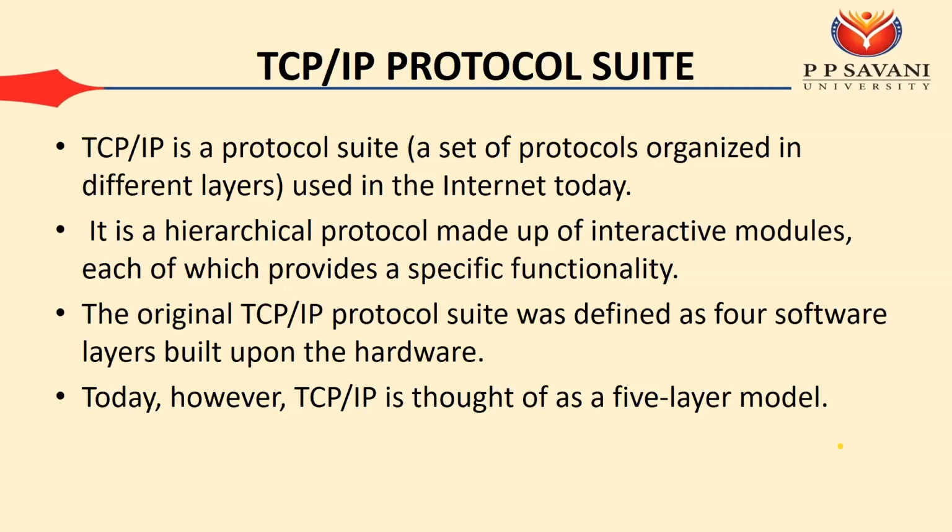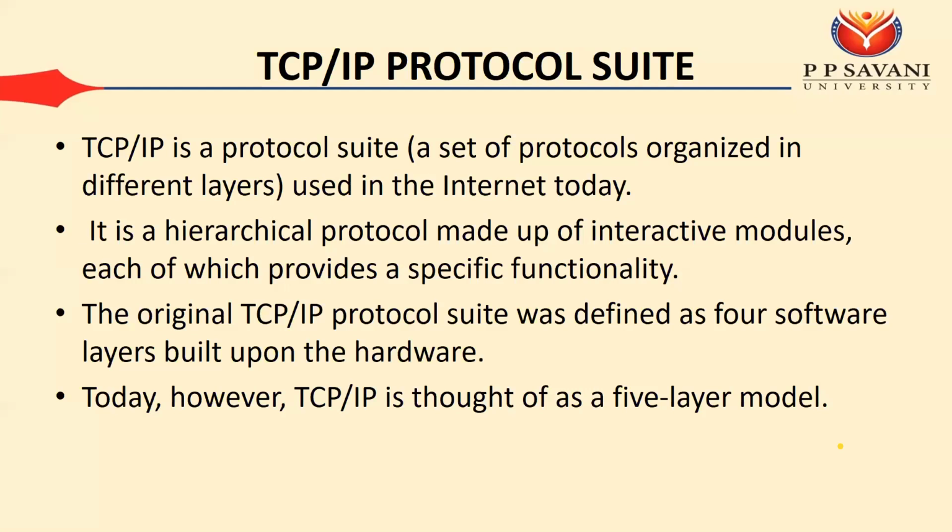Originally it was defined as 4 software layers built upon the hardware, but later they found that the hardware can also be included as one layer. That's why they agreed upon 5 layers. We'll see what those 5 layers are.